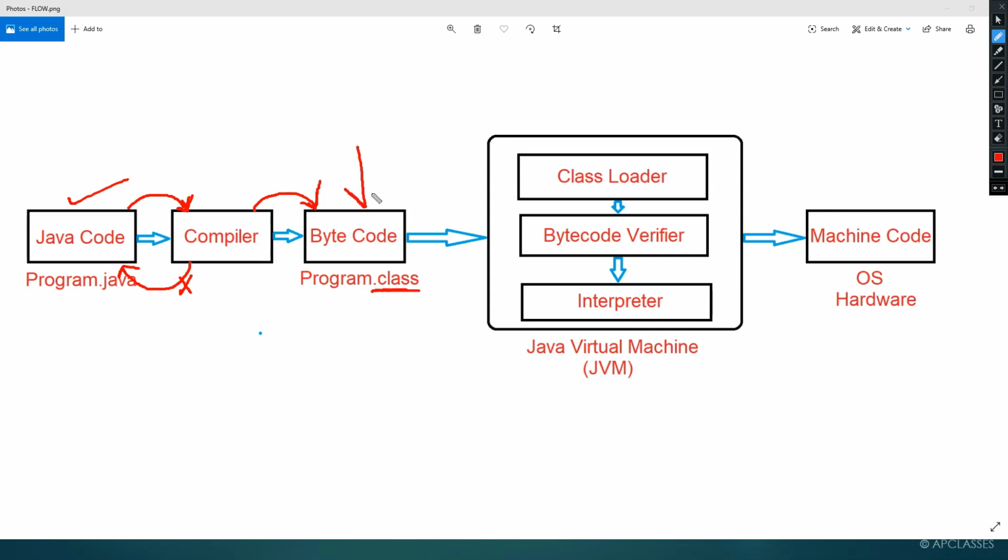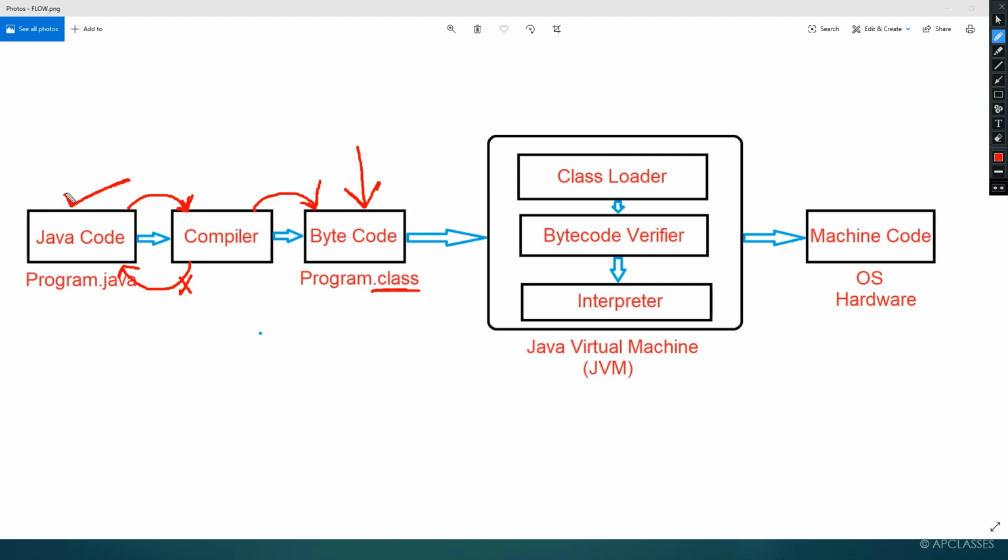This bytecode, remember, is independent of the machine. What do you mean by independent of the machine? That means if you execute this Java code on a Windows operating system, it will be converted to bytecode here.